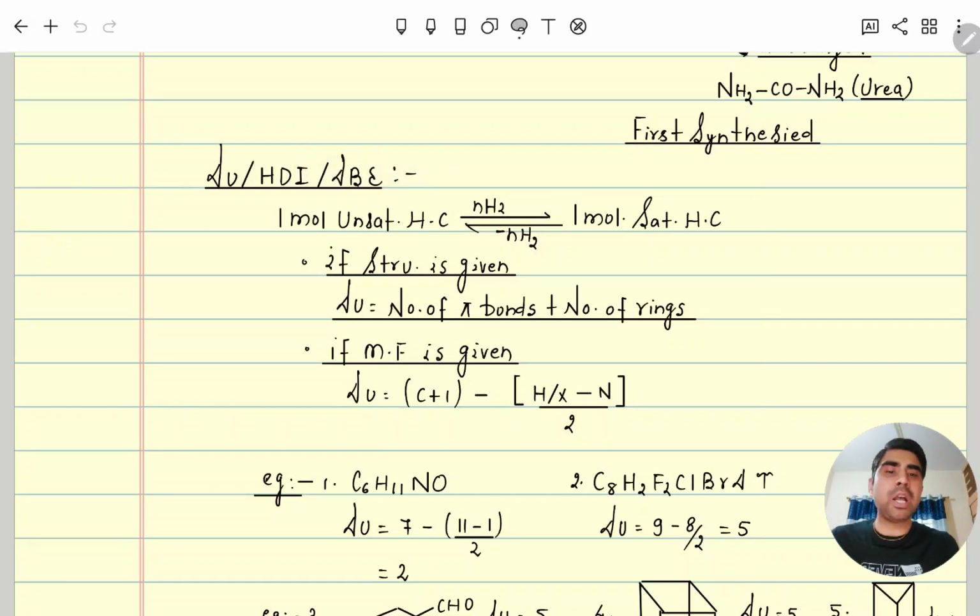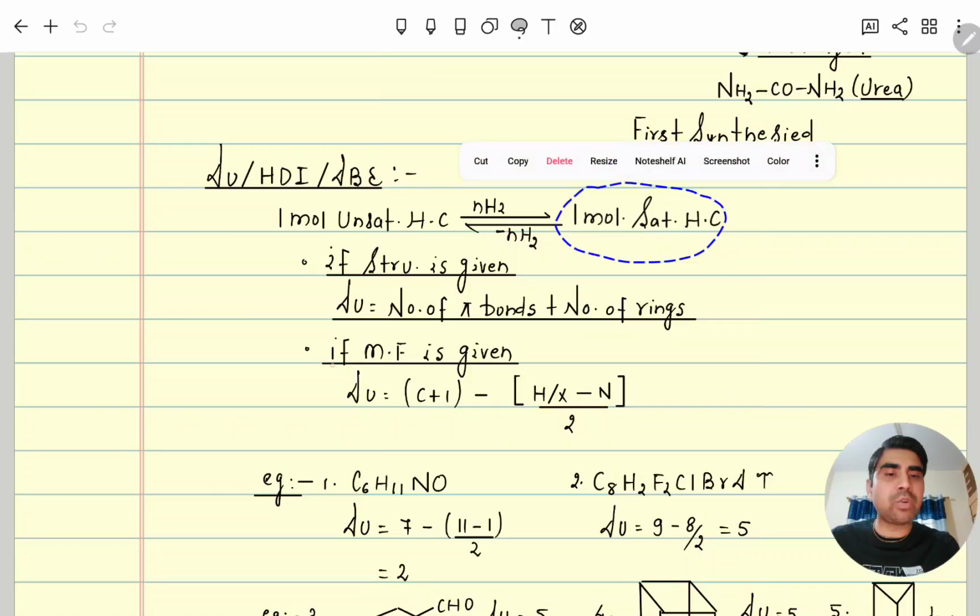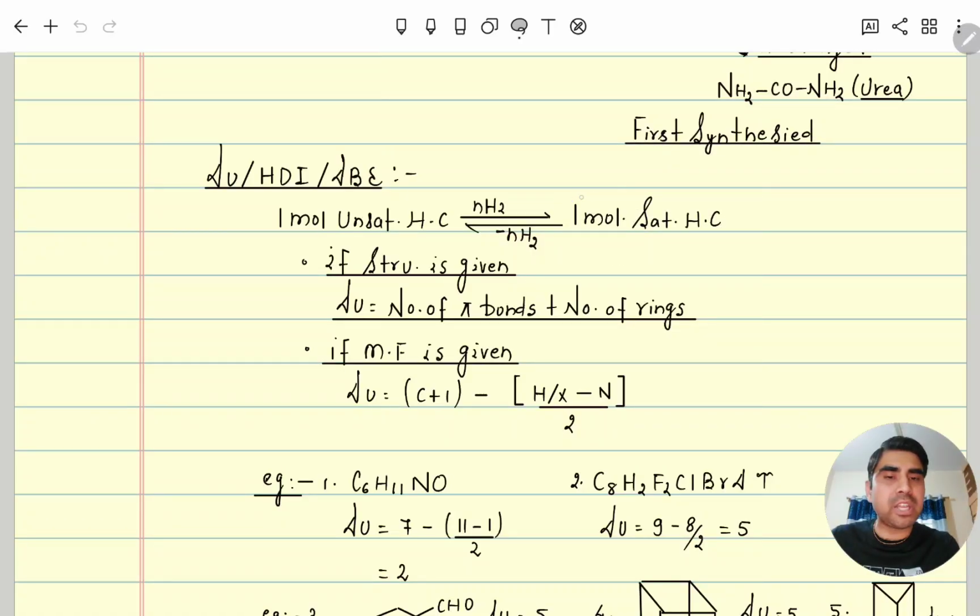Or vice versa, if from 1 mole of open-chain saturated hydrocarbon n moles of H2 are removed and it becomes 1 mole of unsaturated hydrocarbon, unsaturated meaning alkene, alkyne or cyclic system, then that n is called its degree of unsaturation.